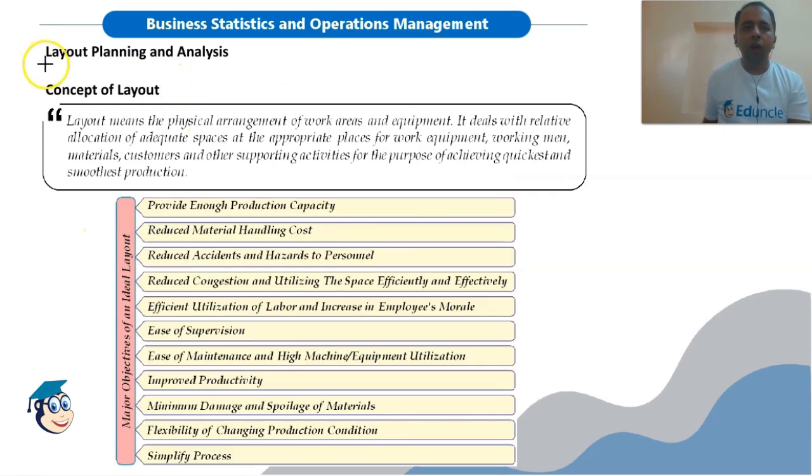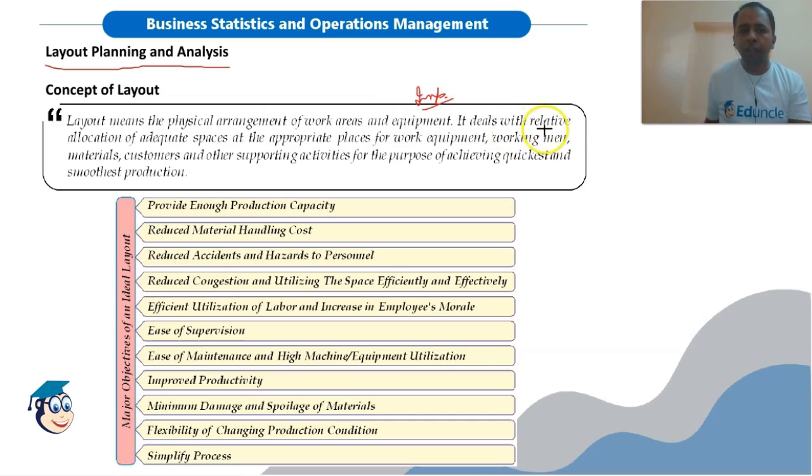Then we have layout planning and analysis. This is another area of operations management. So layout means the physical arrangement of work areas and equipment. Okay, remember this definition, it is important.